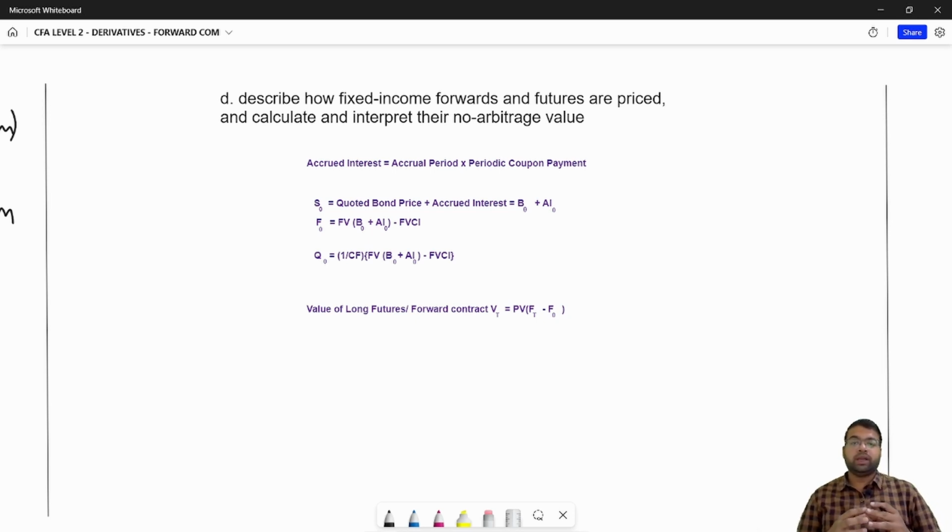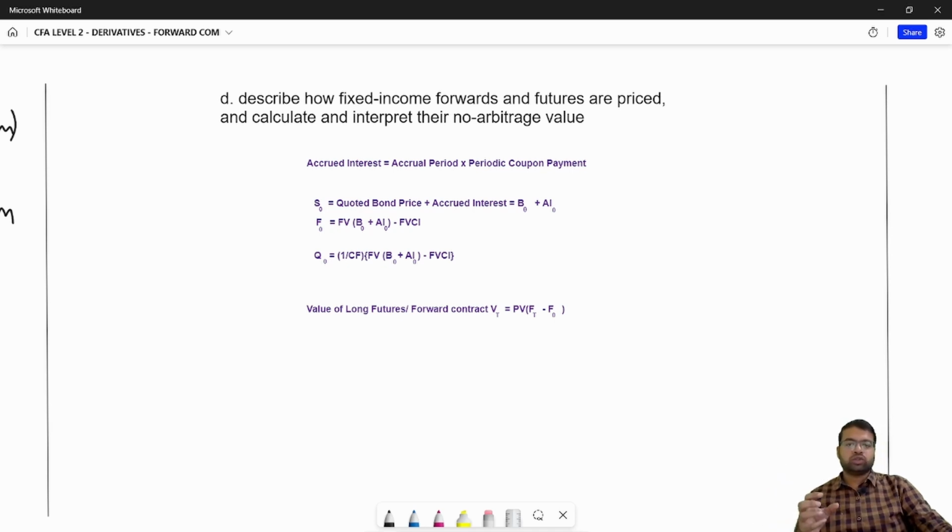Let's see, describe how fixed income forwards and futures are priced and calculate and interpret their no arbitrage value. The forward price is always the spot price plus any carry costs minus any carry benefits. In case of fixed income, meaning bonds, your spot price will be your quoted price plus any accrued interest, the interest that the bond has accrued from its last coupon payment until now, when you are willing to buy that contract.